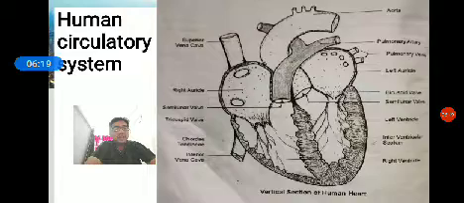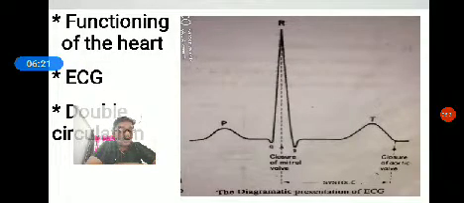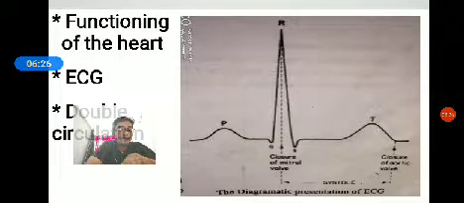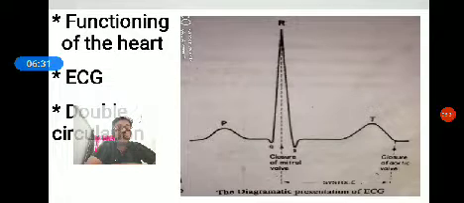Okay, so this is about the functioning of the heart. A heart is able to produce about 72 heartbeats per minute. Heartbeat means the contraction of the heart, called systole, and relaxation of the heart, called diastole. The systole and diastole together are called a heartbeat or cardiac cycle.